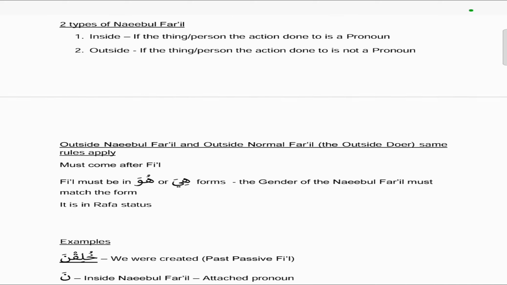So there's 2 types of na'ibul fa'il. One is the inside na'ibul fa'il, if the thing or the person the action is done to is a pronoun, or it's considered the outside na'ibul fa'il if the thing or the person the action is done to is not a pronoun. So meaning it's like, for example, an ism.